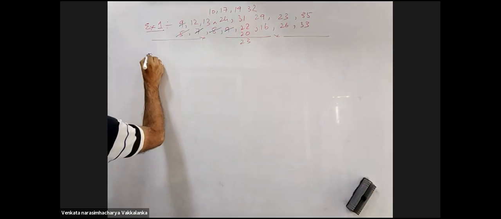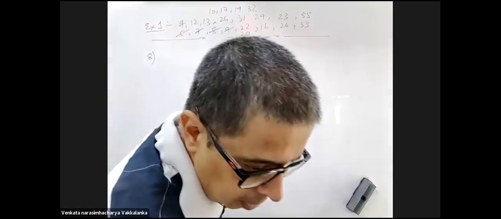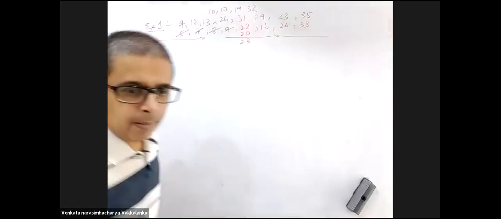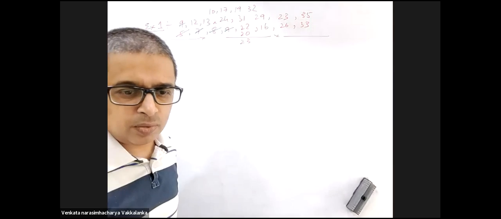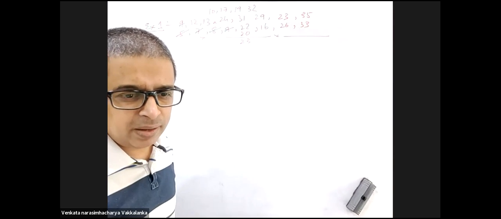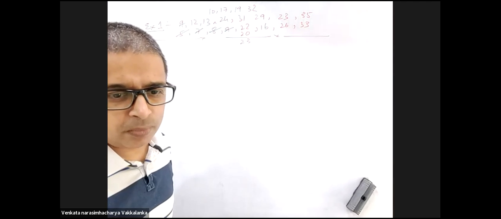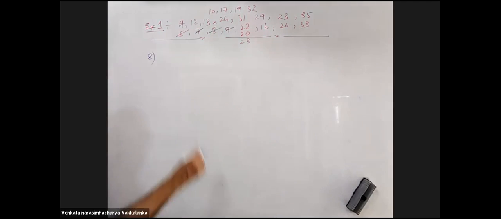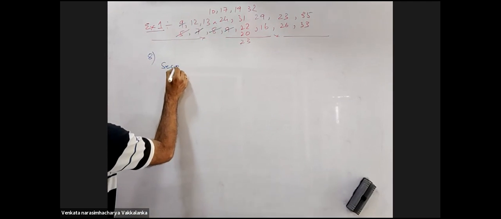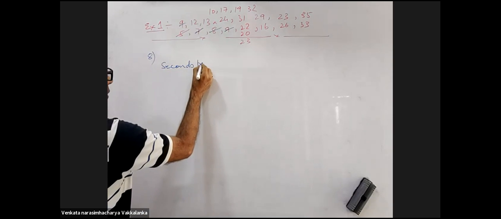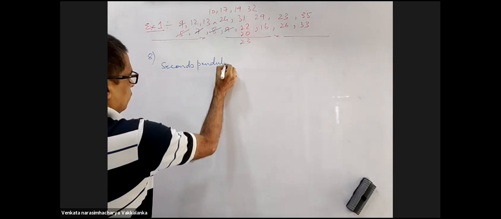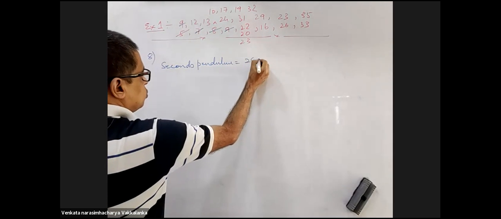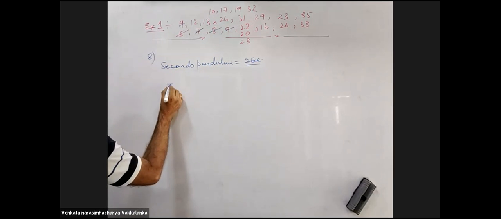Eight. Mass and diameter of a planet are twice that of Earth. What will be the time period of oscillation of a pendulum on this planet if it is a seconds pendulum on Earth? A seconds pendulum has a time period of 2 seconds by definition.